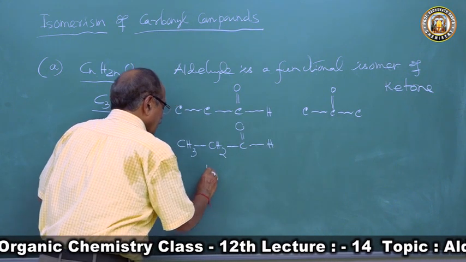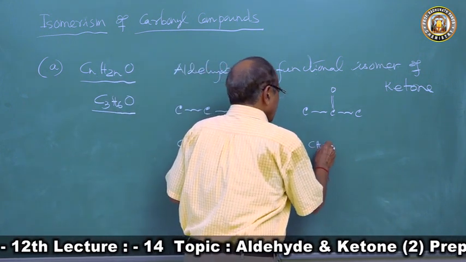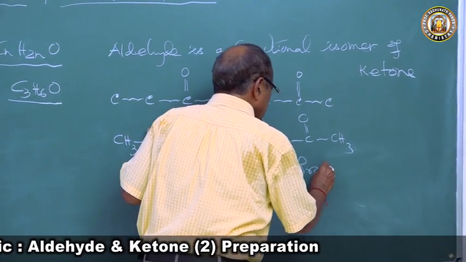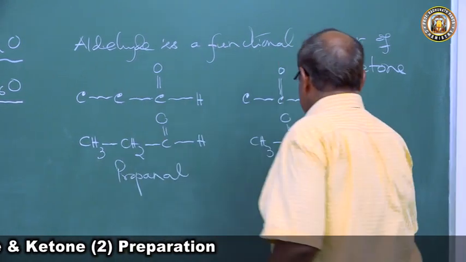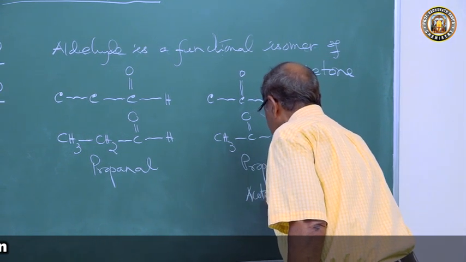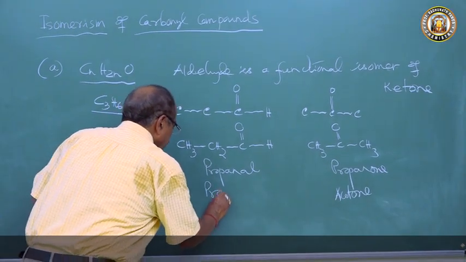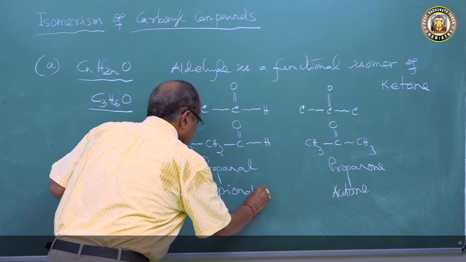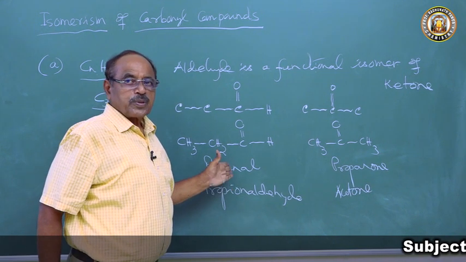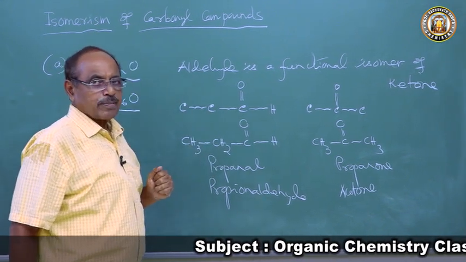So this is propanal, and this is CH3-CO-CH3. This is propanone, 3 carbon atoms, ketone. The IUPAC name is propanone, and the common name is acetone. Here the common name is propionaldehyde, because it is the aldehyde of propionic acid: propionic acid minus ic acid. So these two exhibit functional isomerism.